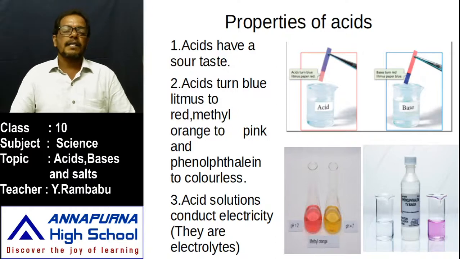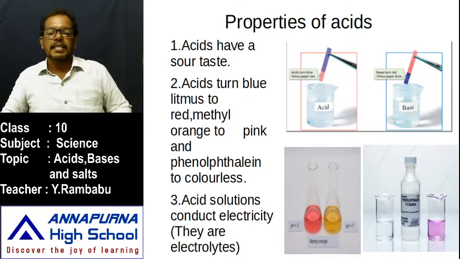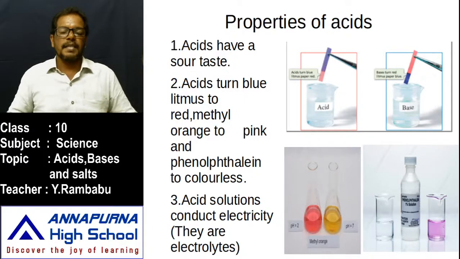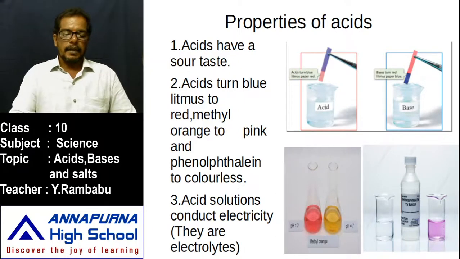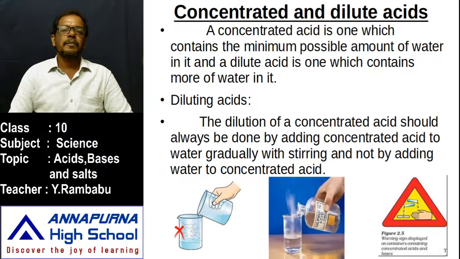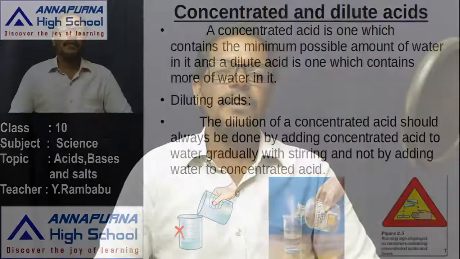Other properties are also there, that are chemical properties. Simply, what are chemical properties? Chemical properties means that when an acid reacts with another substance, what is formed. If we express that, that is the chemical property of acids. Okay students, I hope that you understood the properties of acids, that means physical properties of acids. And in the next class we will learn about the chemical properties of acids. Thank you.